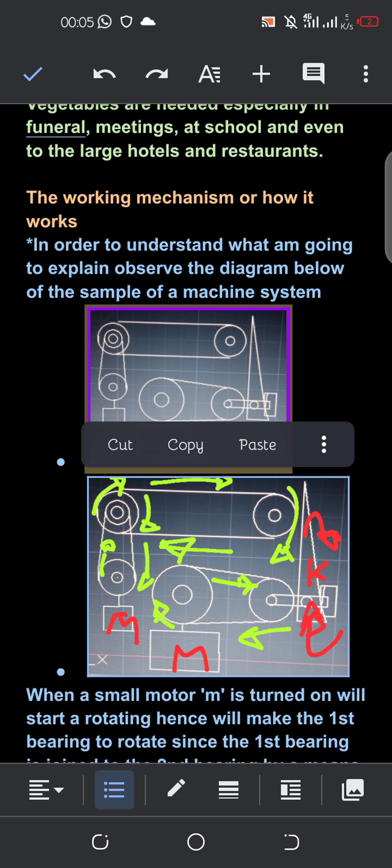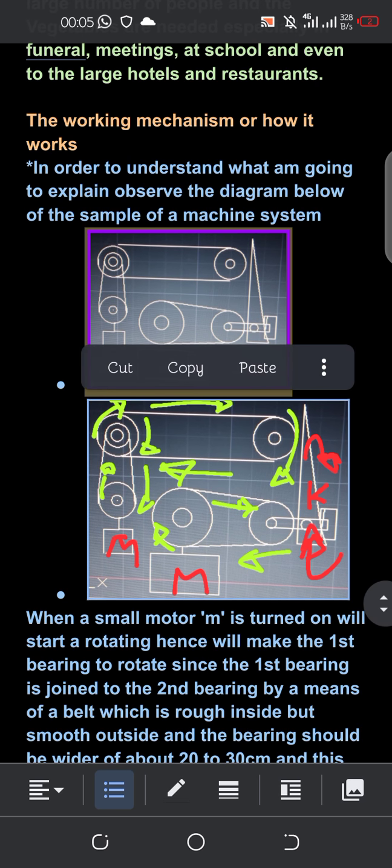Then as the motor rotates, it will cause the vegetable to move toward the right side, toward the rotating knife, and we are putting the knife on the side where there is a large motor, in order to make it rotate at high speed.